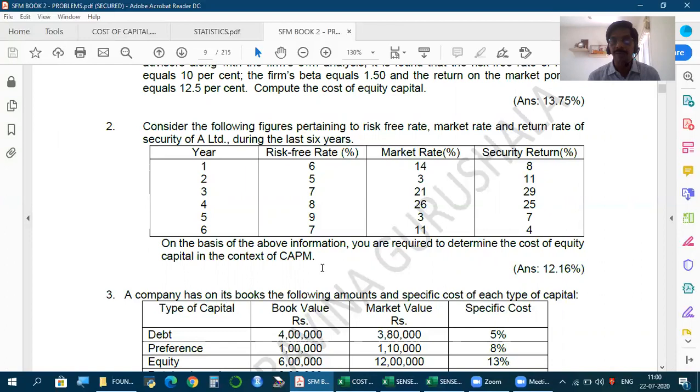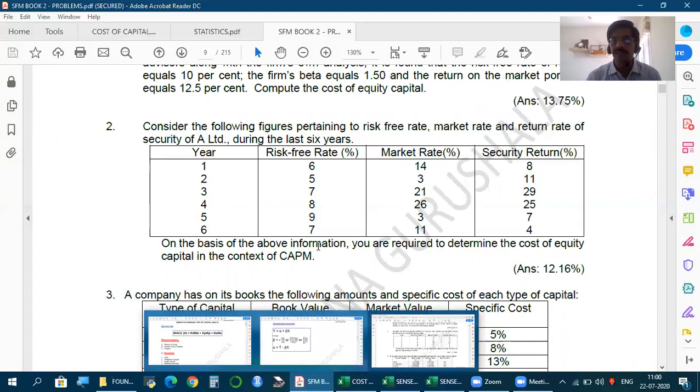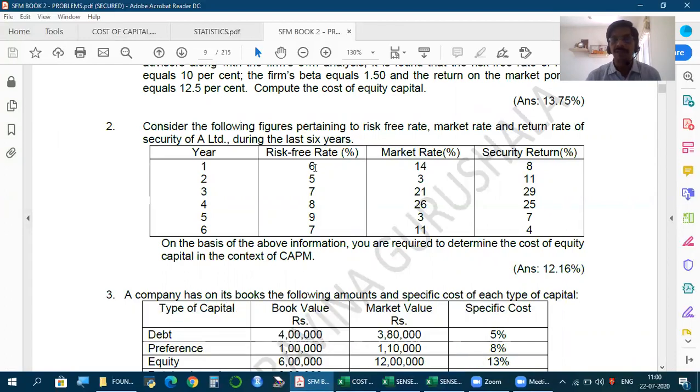So, what should we take? Friends, when we have data like this, we have two choices. One, take the average. How to take the average? Arithmetic mean, refer back to our discussion on statistics. So, average, total of this divided by 6. Alternatively, risk-free rate average may not be very appropriate in meaning. Remember, this is the latest 6th year. So this is the latest year. Currently, what is the risk-free rate? 7. So usually that is the practice.